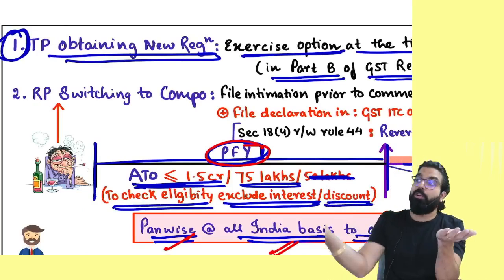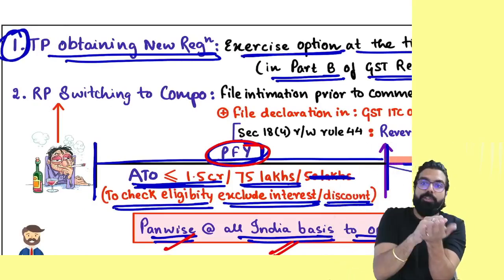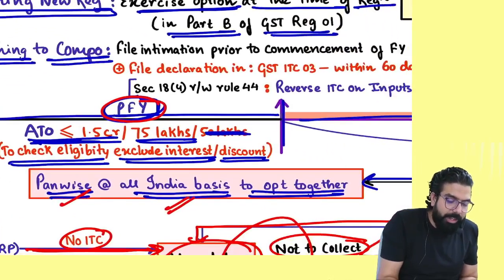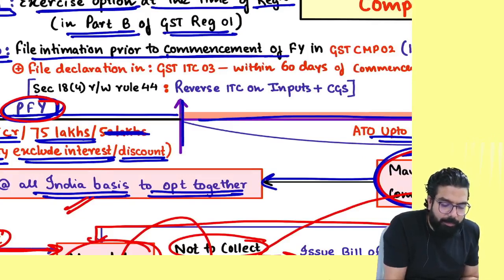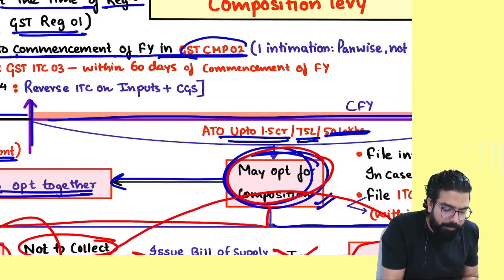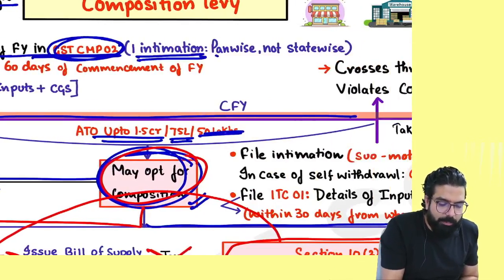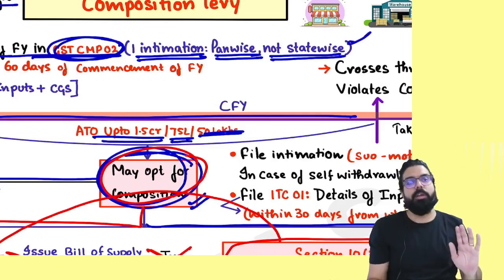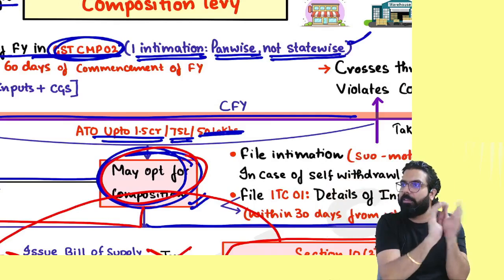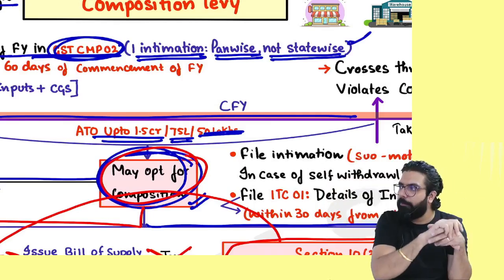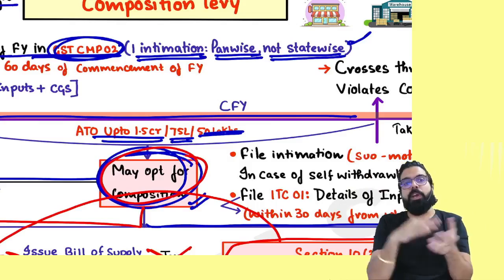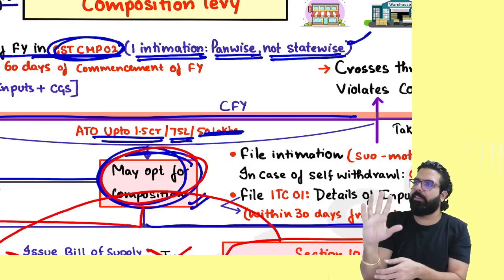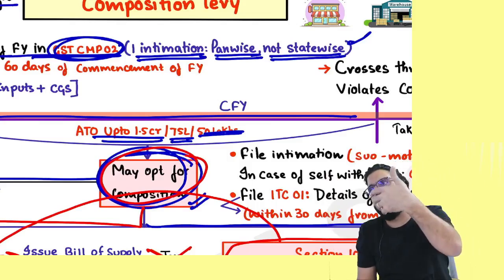But sir, supposing I already took registration normally. Normal registered person, and I want to switch to composition scheme. Always remember one thing, registered person switching to composition scheme, you have to file one intimation prior to the commencement of the financial year. In which form? CMP02. One intimation can be filed PAN-wise and not state-wise. Means across India, if I have 3 branches, 3 registrations are there. Now I want to get inside composition scheme. You can file only one CMP02 from any one of your registrations, and all your registrations will come under composition scheme.